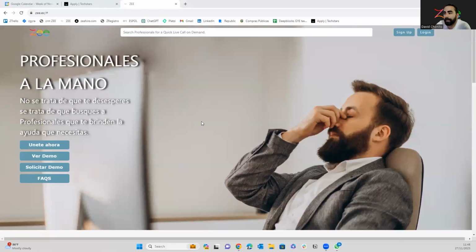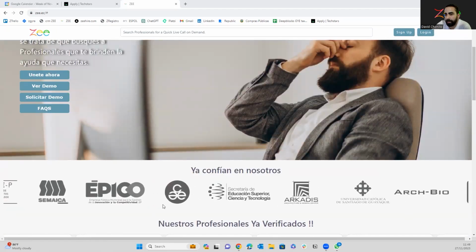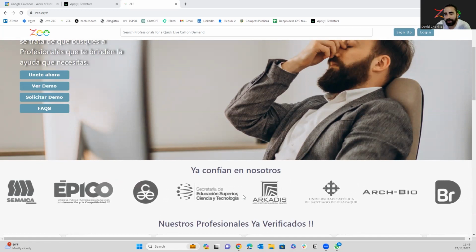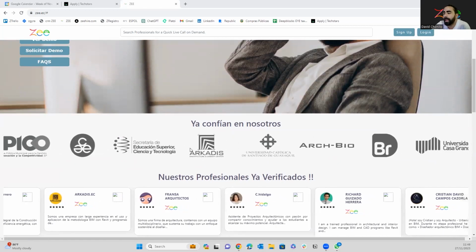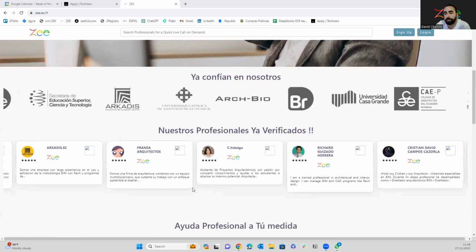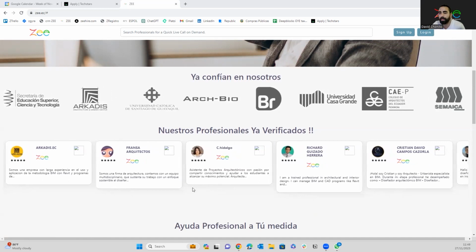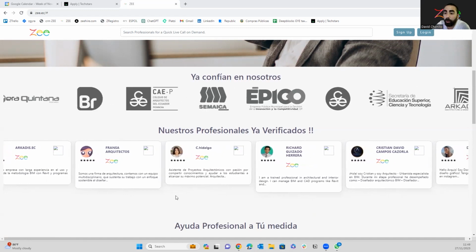So now we are in the landing page, and basically we have a few buttons here to act. Basically, it's login, register now, or see a demo if you want to watch a demo, ask for a demo, frequently asked questions. We also have the partnerships that we have with these organizations, institutions, and companies. These are the leaders in their industry, and basically technology and architecture and construction. These are professionals that we have already validated, that we sponsor their subscriptions so that they can give services to people that require a call.